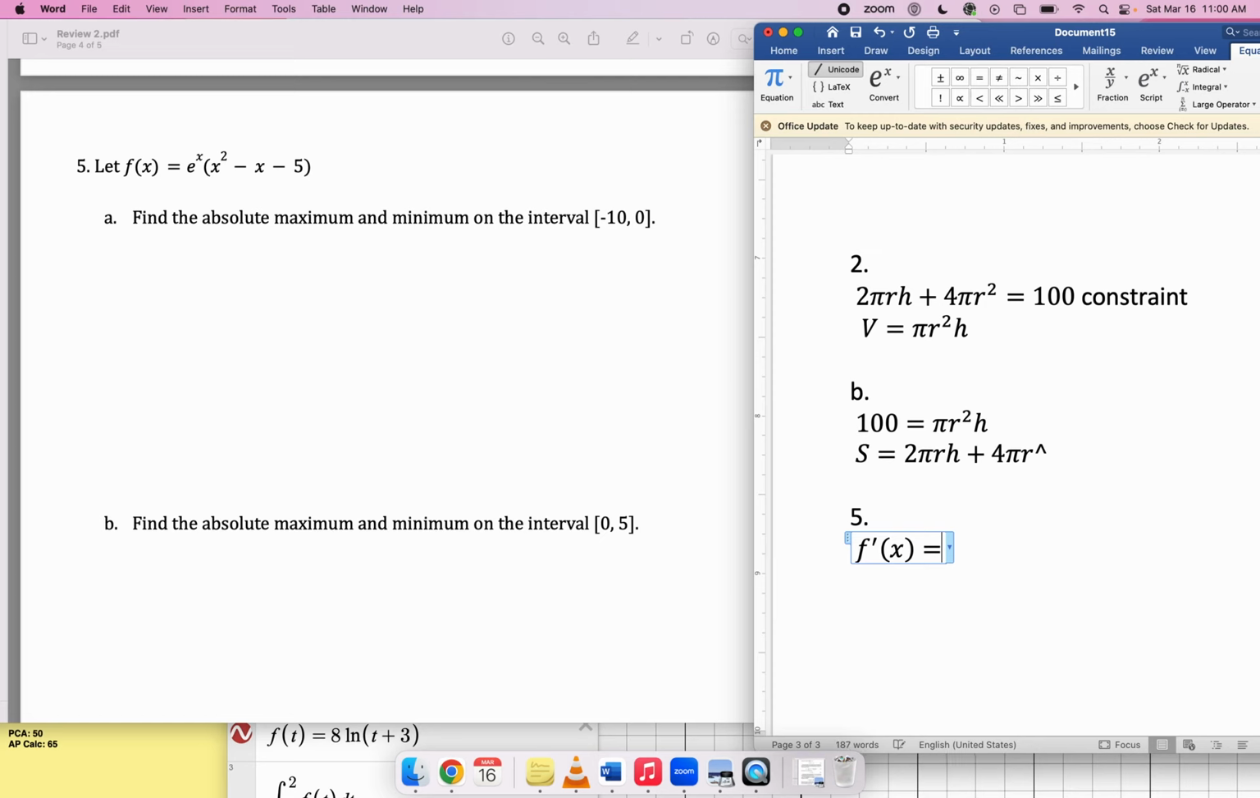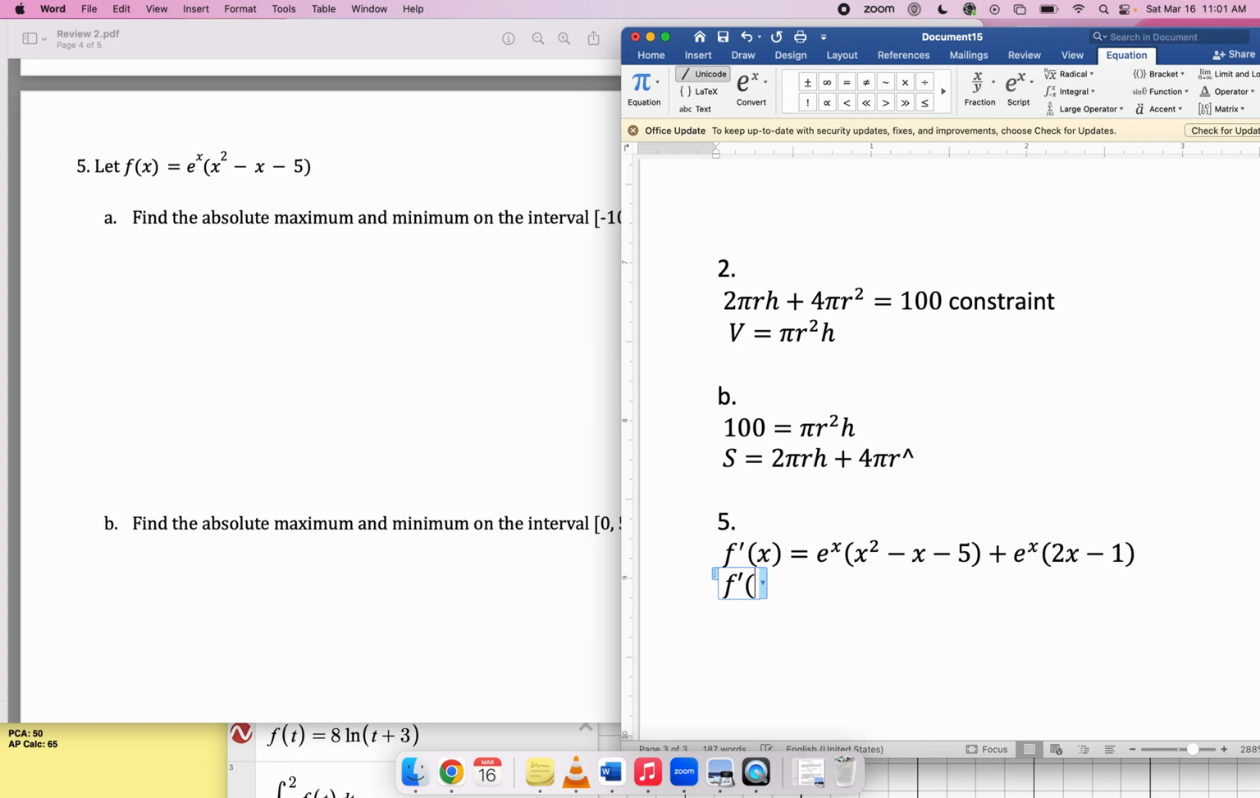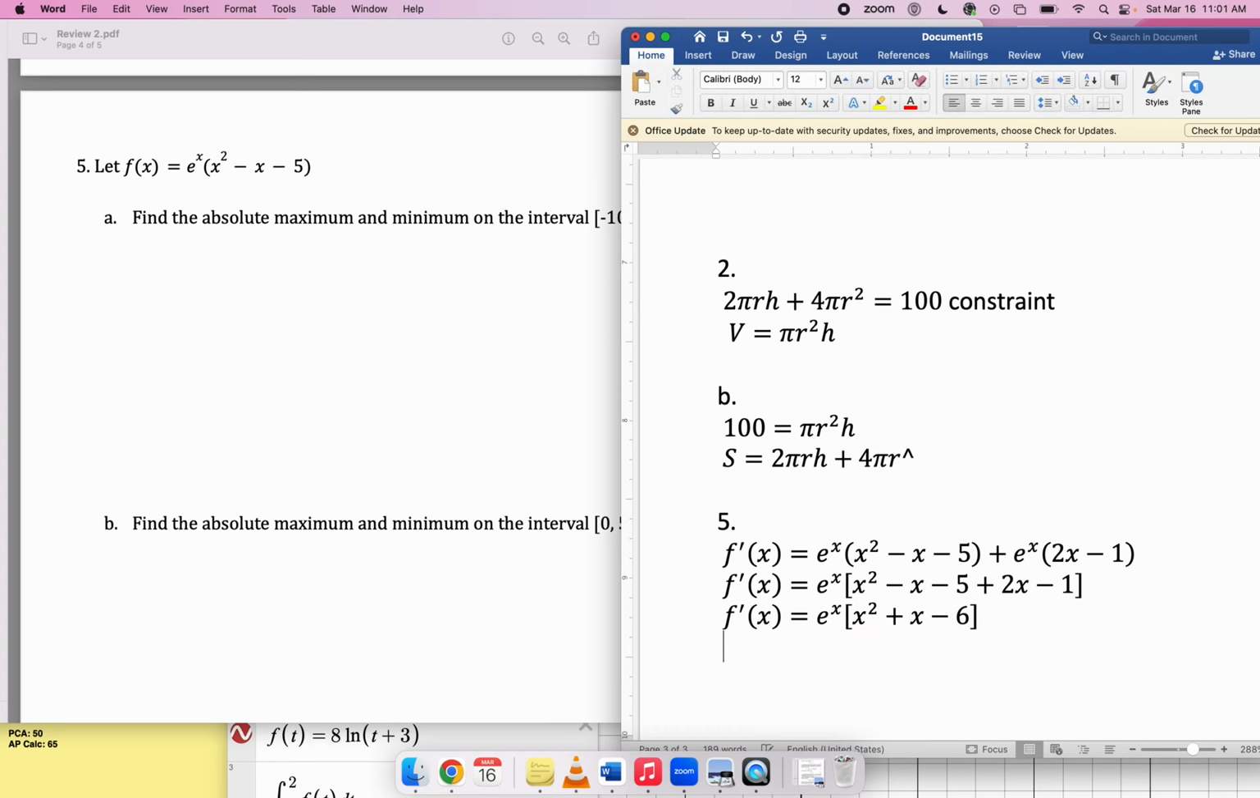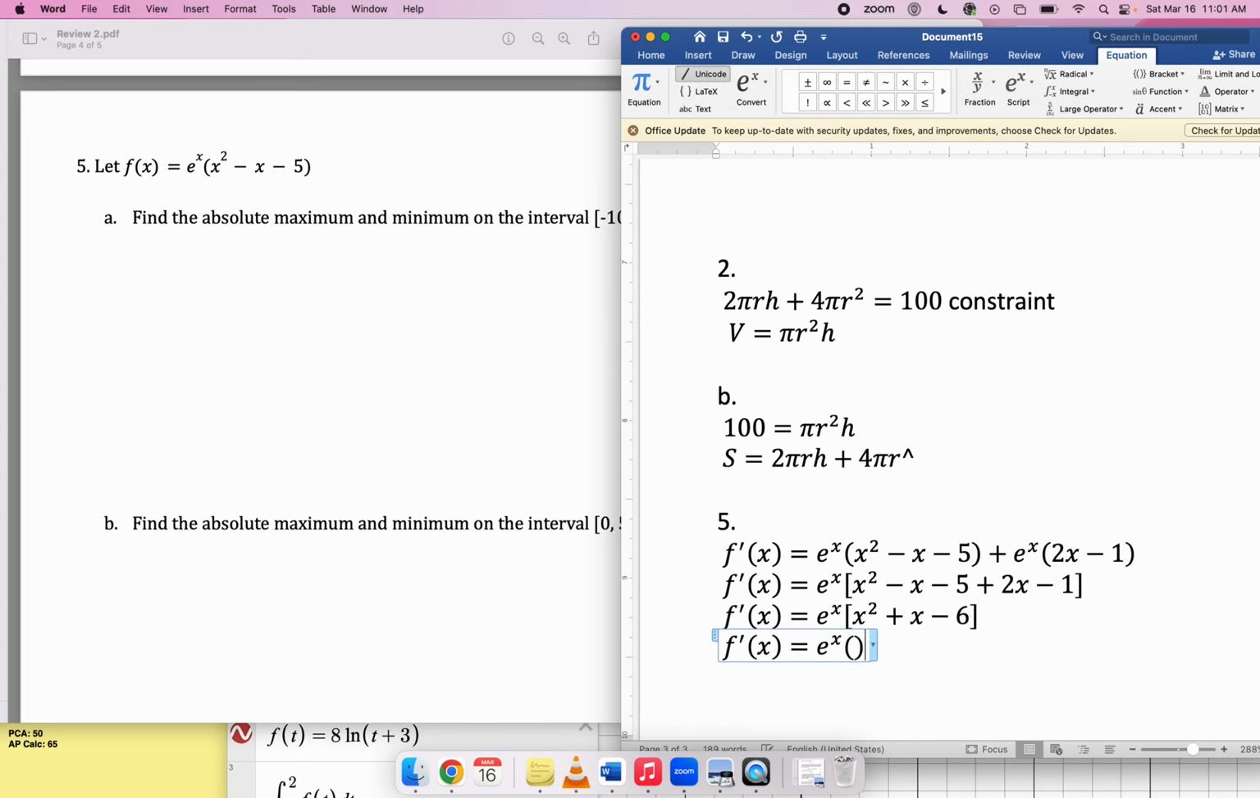The derivative is going to be: derivative of e to the x is itself, times x squared minus x minus 5, plus, leave the e to the x alone, take the derivative of the other guy, that's 2x minus 1. You can factor out an e to the x from those two terms, leaving you with this. And then you can combine like terms to get x squared plus x minus 6, I think. And that factors as x plus 3 times x minus 2.